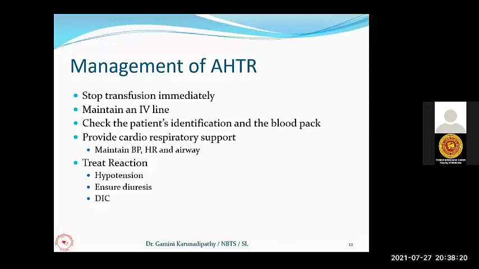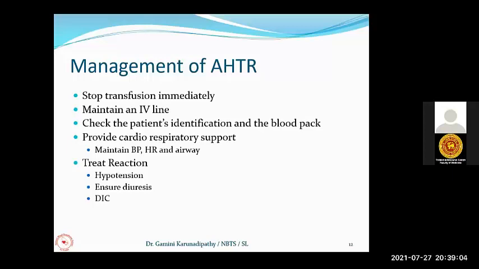Then immediately assess the patient quickly, get an idea about the patient's real clinical condition, and start the treatment accordingly. Always provide cardiorespiratory support, maintain the blood pressure by giving inotropes if the patient is having severe hypotension, maintain the heart rate, and maintain the airway. Sometimes the patient may get severe bronchospasm. There you may have to give bronchodilators to clear the airway. Now, depending on the patient's clinical situation, you have to treat these reactions like hypotension. You have to ensure diuresis, and you have to treat the DIC.